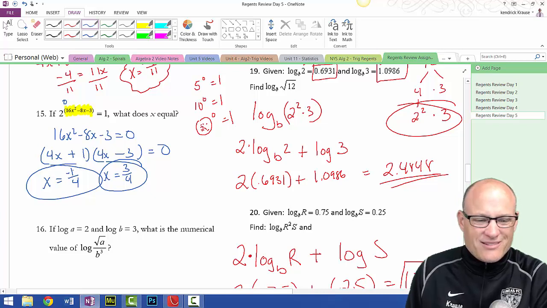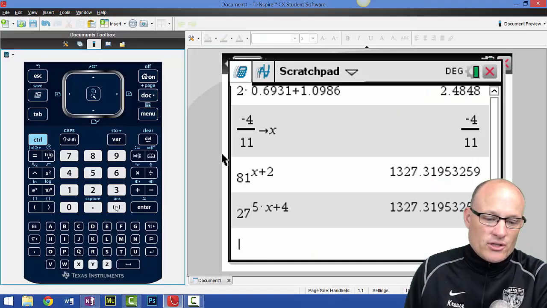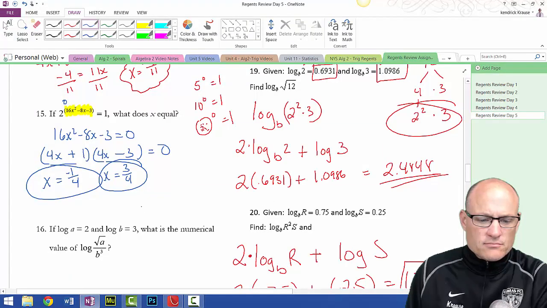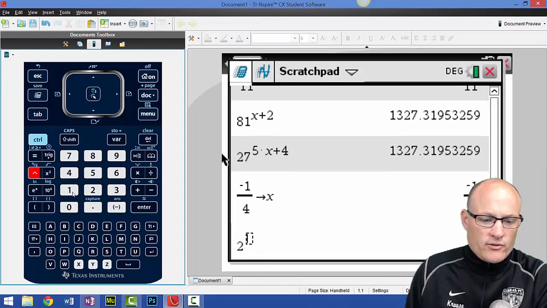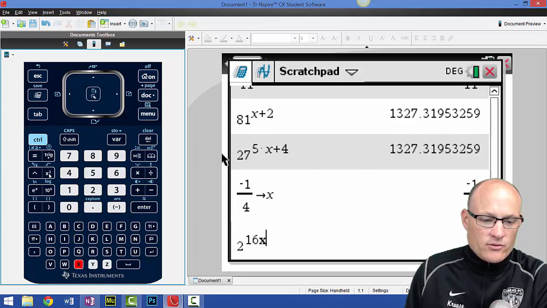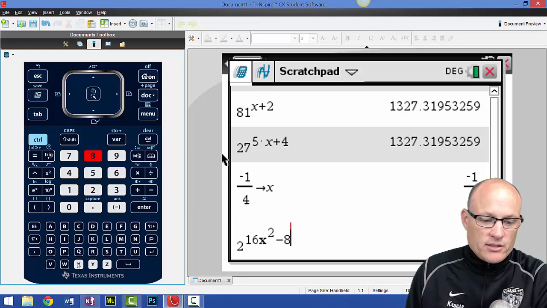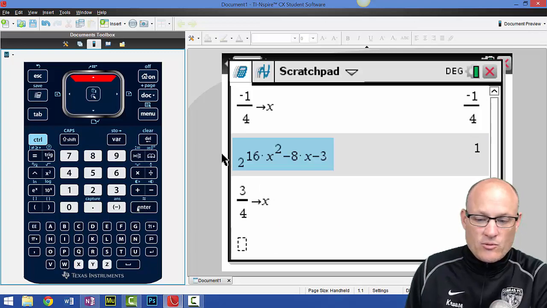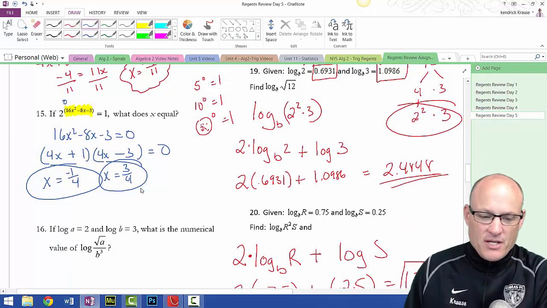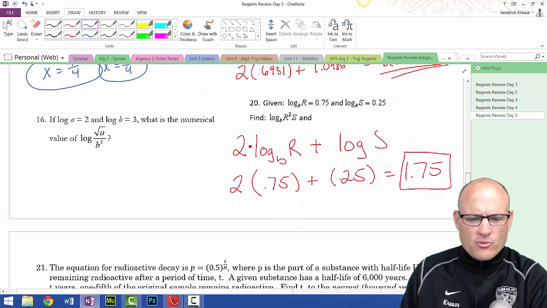I'm going to check those because I'm not really sure about those. So negative 1 divided by 4, store to x. And then I'm going to type in 2 raised to the 16x squared minus 8x minus 3. 1. Ah, good. My other answer was 3/4, so 3 divided by 4, store to x. Enter. I'm not retyping that line. Hopefully this is 1 as well. Yay, 1. I don't know why I don't have too many of these problems in there. I should put more in there.